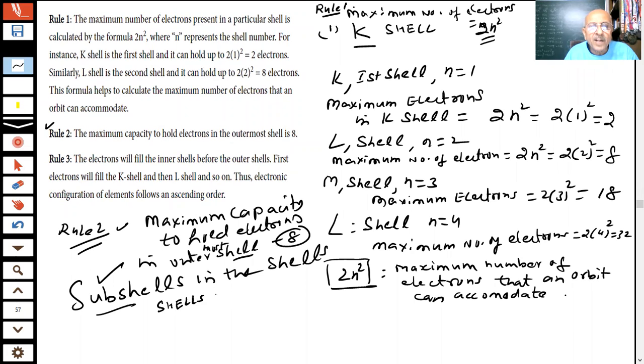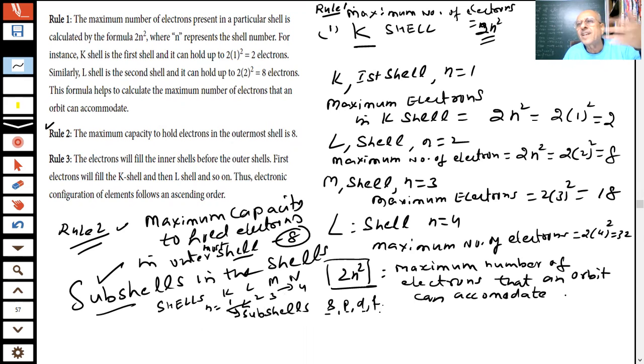There are shells, students, which we write as K, L, M, N, depending on the value of n, 1, 2, 3, 4. In these shells there are subshells represented by s, p, d, f. This we will learn in a higher class. And in these subshells, there are orbitals.